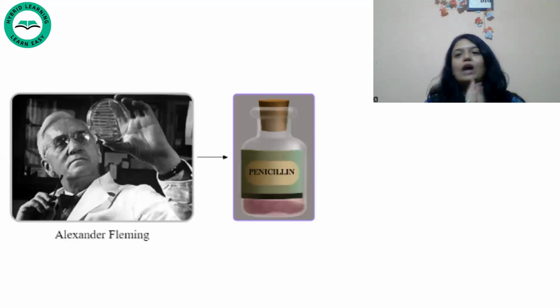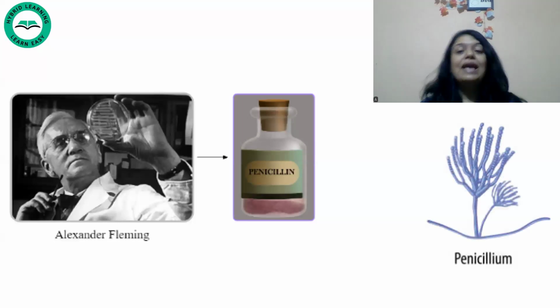Now, do you know how it was discovered? The first true antibiotic was penicillin, which was discovered by the Scottish bacteriologist Alexander Fleming. Do you know that this was an accidental discovery? Yes, it was an accidental discovery actually. Penicillin was derived from a mold called Penicillium notatum.